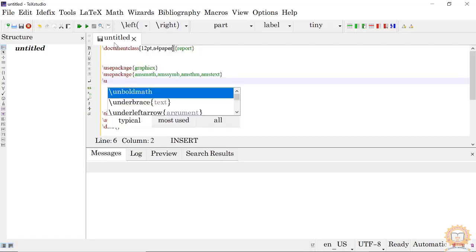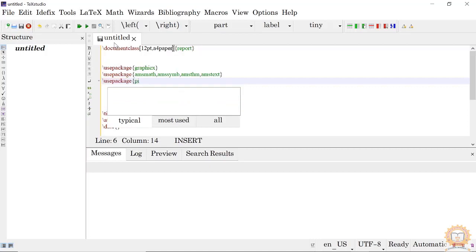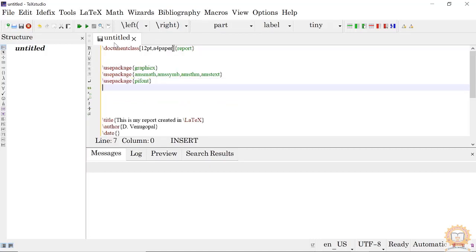Then we will also use the pifont package. Whatever packages you want to use, you put all of them here.